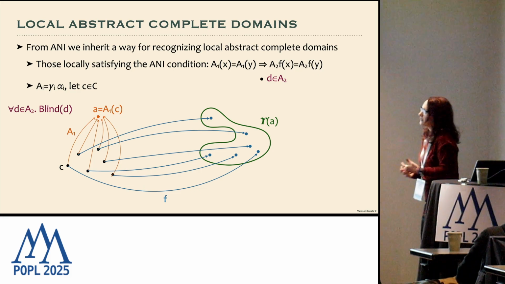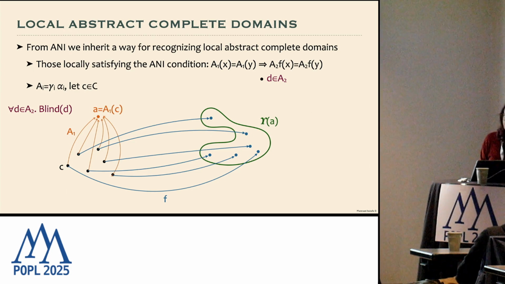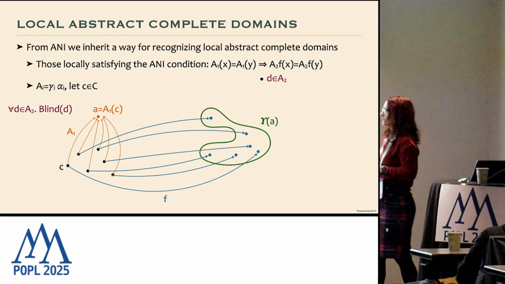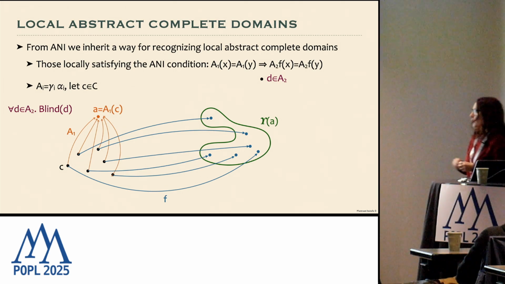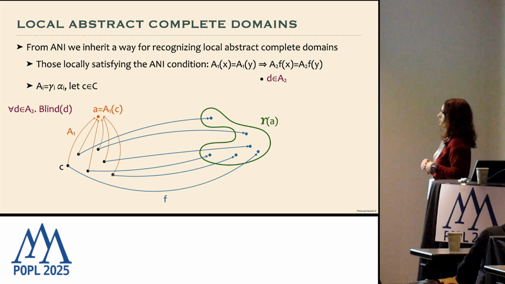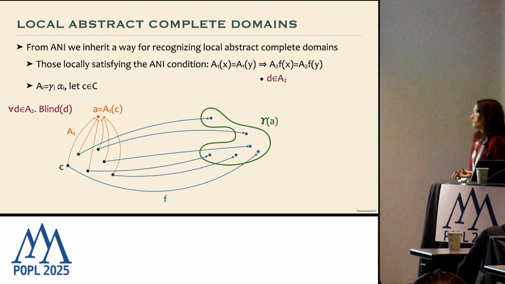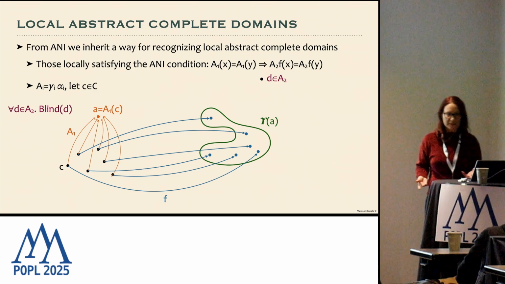How is this predicate defined? We consider a concrete element, and therefore the abstraction of it, A, is the abstract element we fix. Then we take all the elements with the same abstraction as abstract local completeness requires. We compute the concrete semantics, it is a definition, and we take this set depicted in green, which is capital gamma of A, which is the set of all the elements that must have the same abstraction to satisfy abstract local completeness.